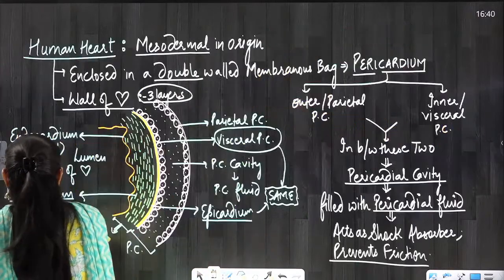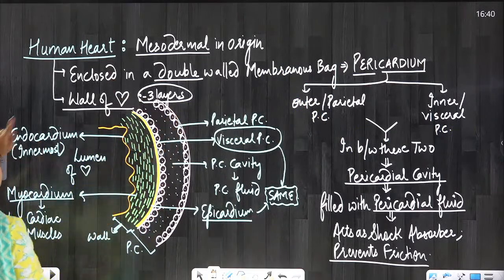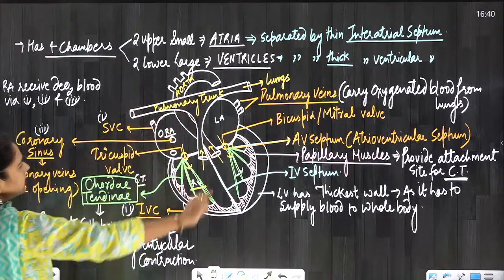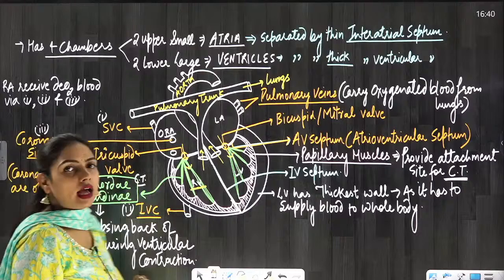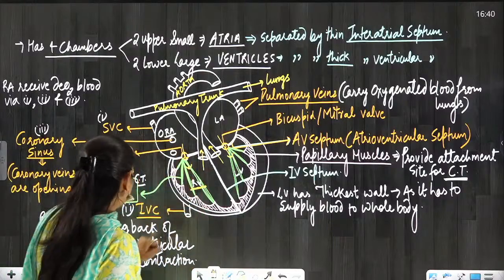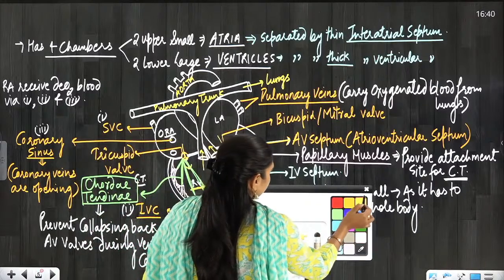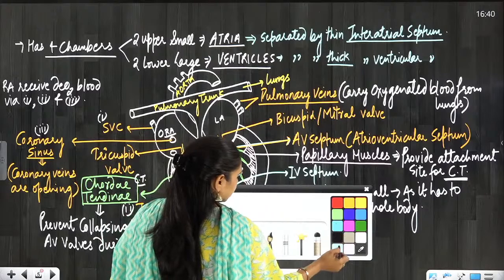So now we have studied all these things about the human heart, the wall, the pericardium and the pericardial fluid. Now, one more thing I would like to tell you which I missed here. There are valves in the pulmonary artery and aorta as well.